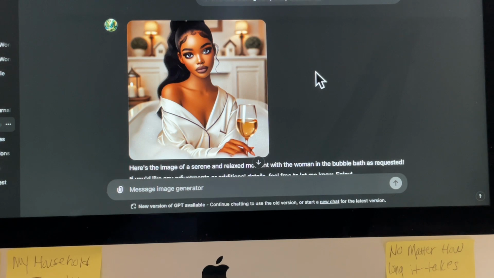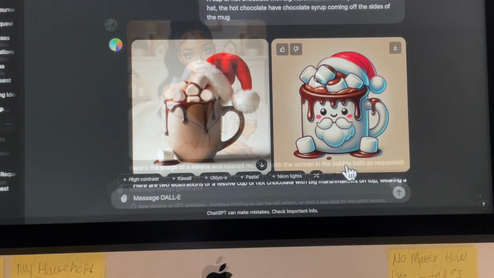But as you see, this is absolutely gorgeous. She is relaxing. She has a glass of wine or whatever, grape juice, whatever you want to put in your cup or whatever you want to use the prompt for. That is completely up to you. But I just want to show you that AI can be used for your business. It can be used for ebooks. It can be used for practically anything that you want it to be used for.